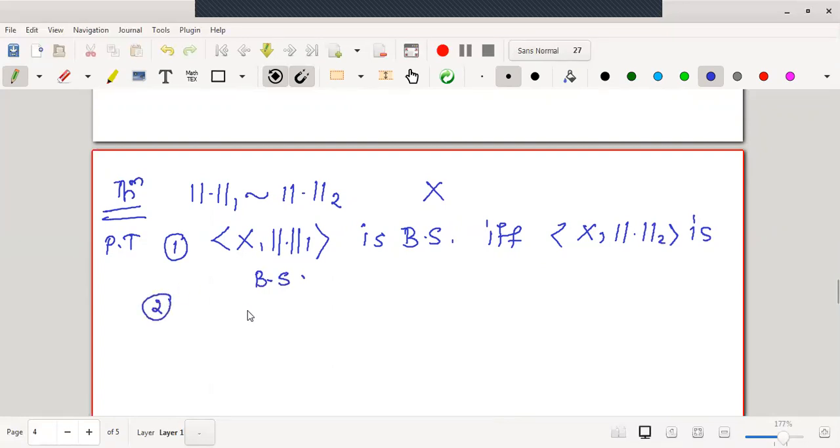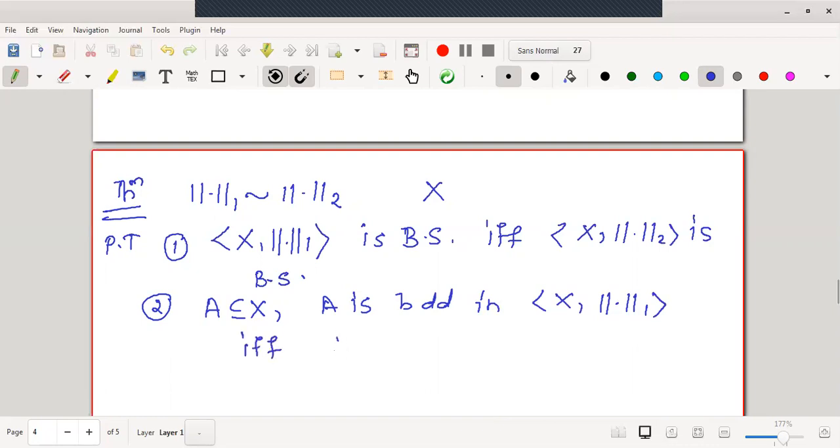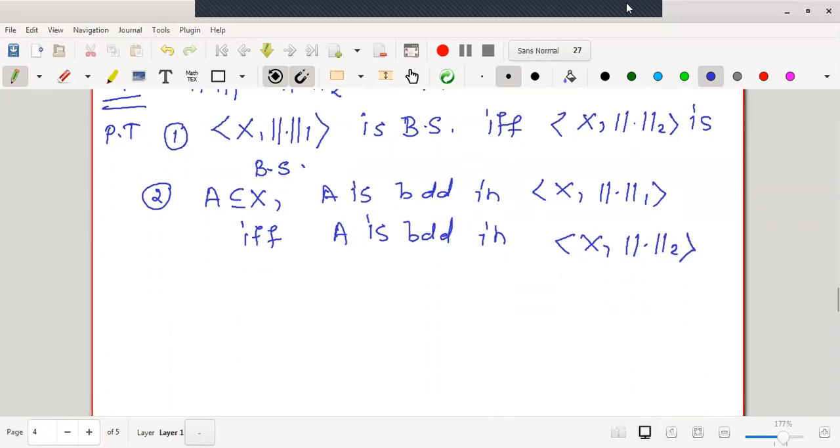In the second characteristic, we will say that if A is any subset of X, then A is bounded in one norm, that is X norm 1, if and only if A is bounded in X norm 2. Okay, let us go for the proof of this theorem.